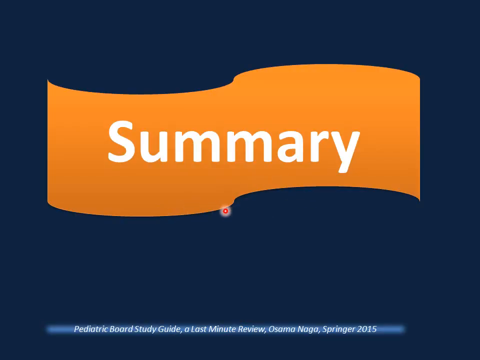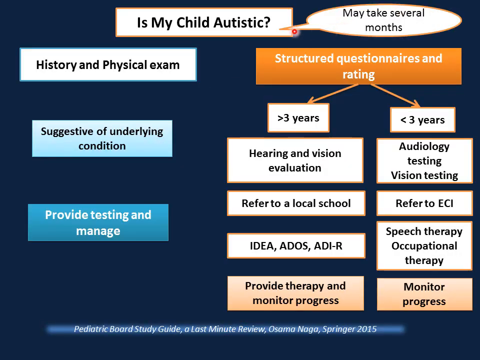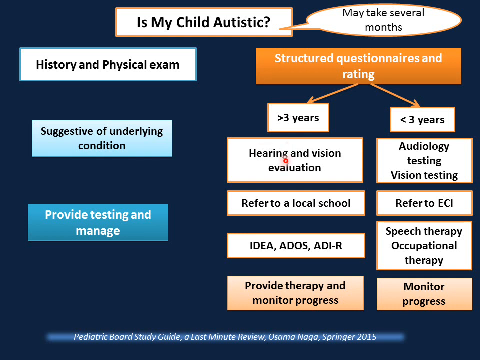Let us summarize this presentation. To make the diagnosis of autism spectrum disorder, it may take several months. So if you have a child with suspected autism spectrum disorder, provide a structured questionnaire and rating. If the score is suggestive of autism spectrum disorder in a child less than 3 years of age, perform audiology and vision testing. Refer to ECI, early childhood intervention, for speech therapy and occupational therapy, and monitor progress. If the child with suspected autism spectrum disorder is more than 3 years of age, provide hearing and vision evaluation. Refer to a local school for evaluation and testing.